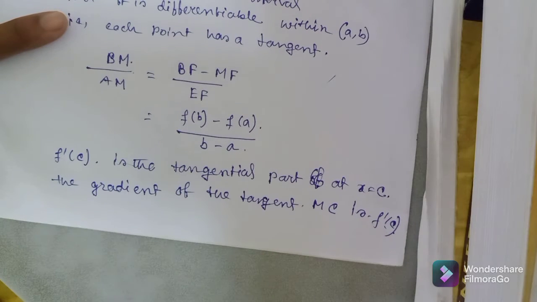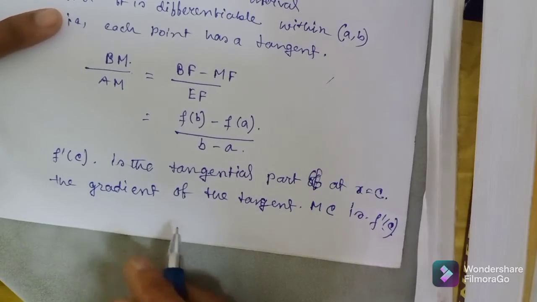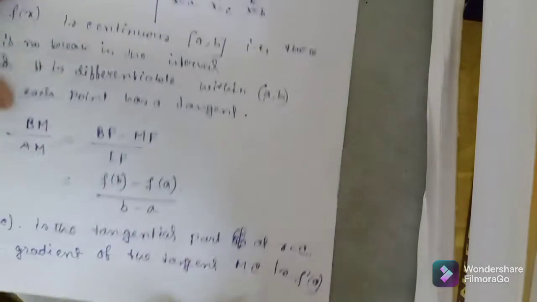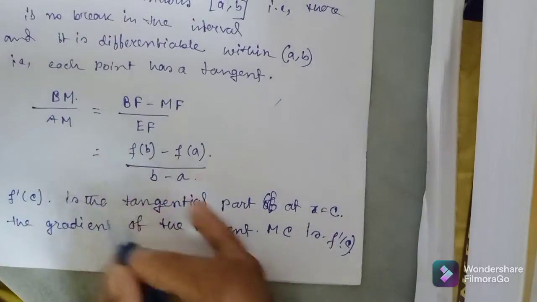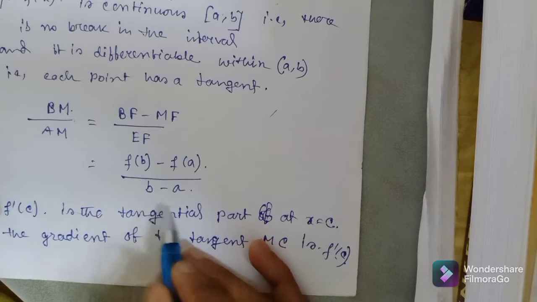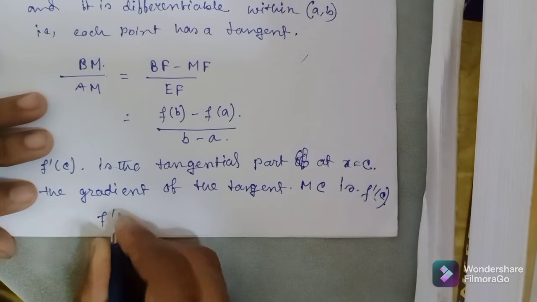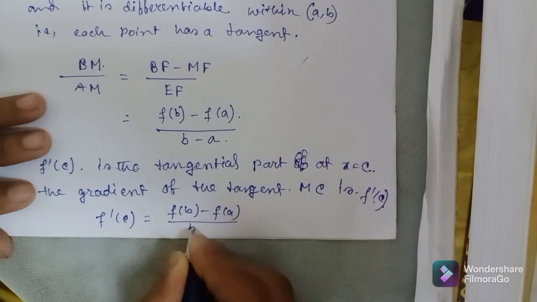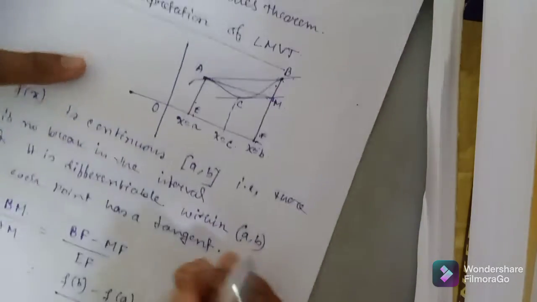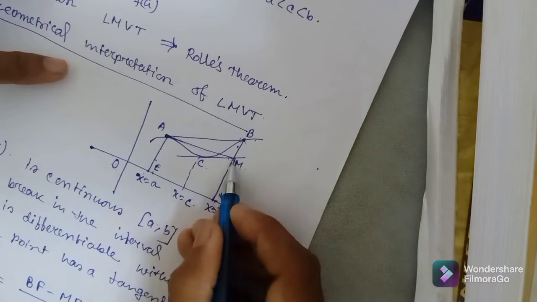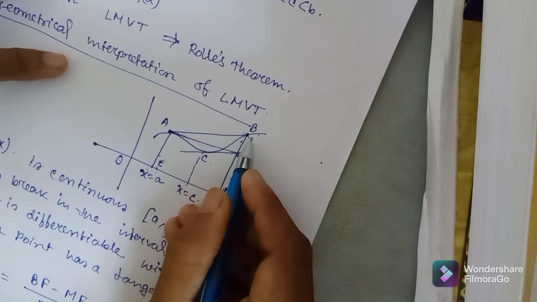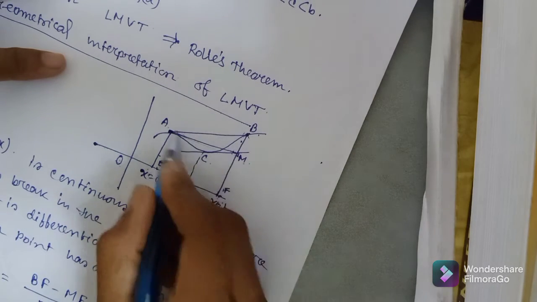Okay, and since AB and the tangent MC are parallel, f dash c is equals to (f(b) minus f(a)) by (b minus a). That means this tangent part MC at the point C is equal to the perpendicular distance of BM by AM.